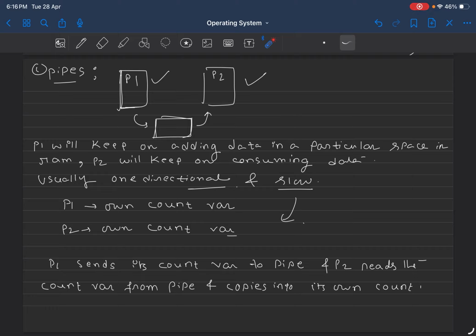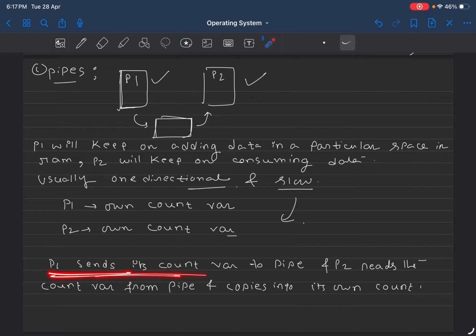It is because P1 sends the data, P1 writes the data there. Now P2 comes, P2 reads the data, and P2 copies whatever it has read into its own space. So there is one more write operation. There is a write operation first that P1 does, then a read operation that P2 does, and inside P2, P2 makes another write operation. I hope this is clear.